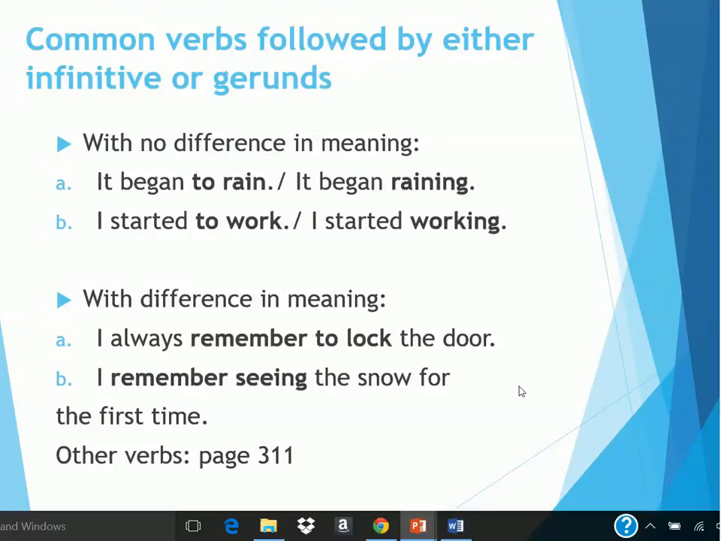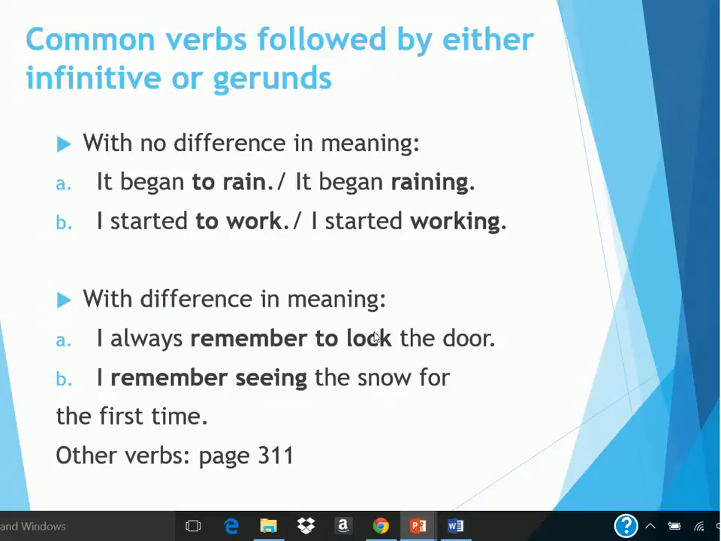Common verbs followed by either infinitive or gerunds. Some verbs can be followed by either an infinitive or a gerund, sometimes with no difference in meaning and sometimes with a difference in meaning. Let's see examples with no difference in meaning. It began to rain. It began raining. I started to work. I started working.